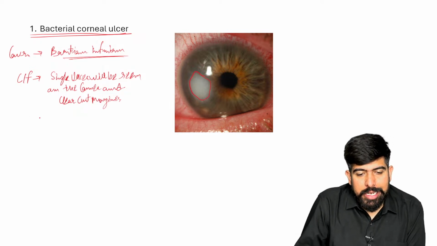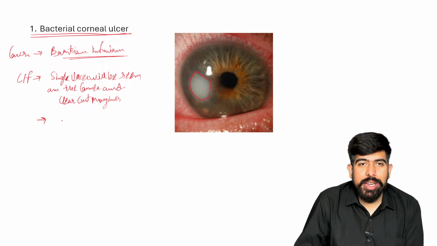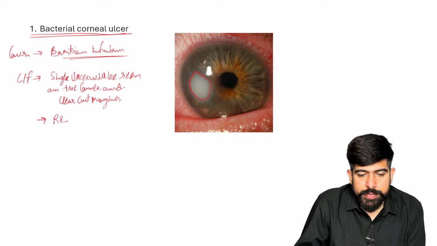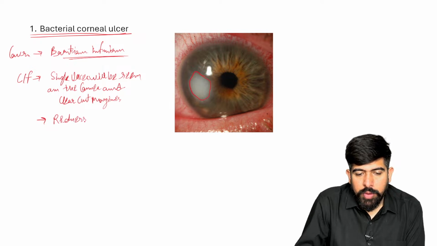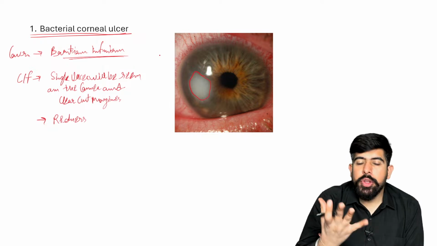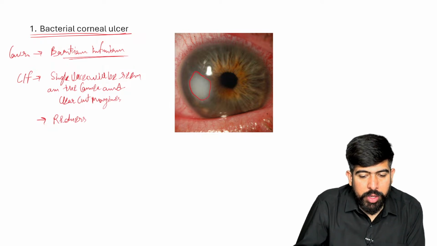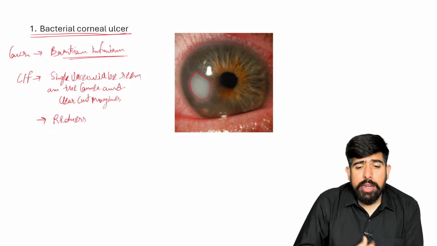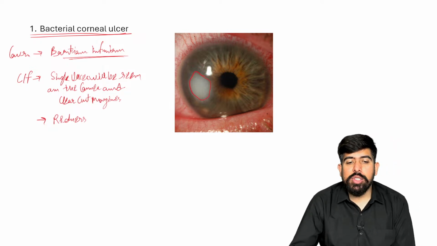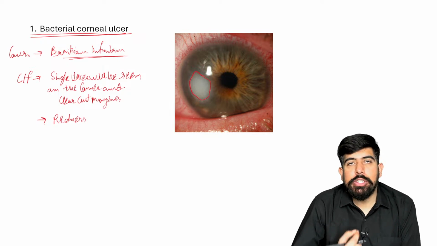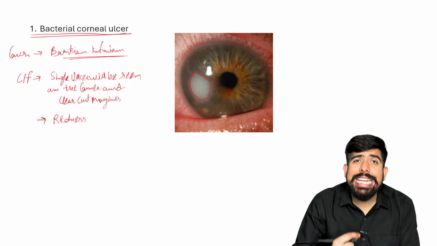Of course, in the clinical features, there will be the redness. You can see the redness near the ulcer. Of course, the redness will not be over your cornea, guys. Please remember about it. You may ask me, sir, I cannot see the redness over the cornea. Please remember, your cornea is an avascular structure. It is not having any vascularity.